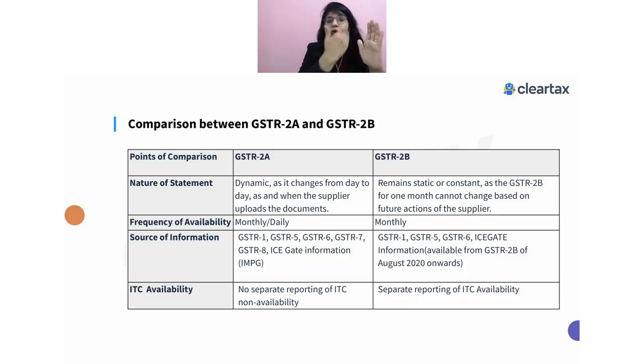This is something when I upload some document in GSTR 1, automatically that document will be reflected in the corresponding GSTR 2A. But that's not the case in respect of GSTR 2B. Which means when we talk about GSTR 2B, you can download it only after one specified date. What does that mean? If I want to download the 2B for the month of April 2021, I will be able to download only after a particular date, which is 13th. So only after 13th of May, which means on 14th May, I will be able to download my 2B.